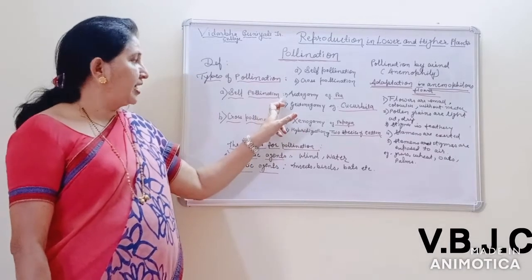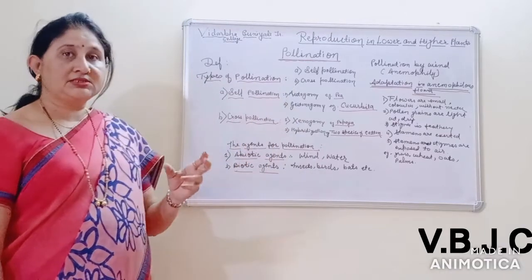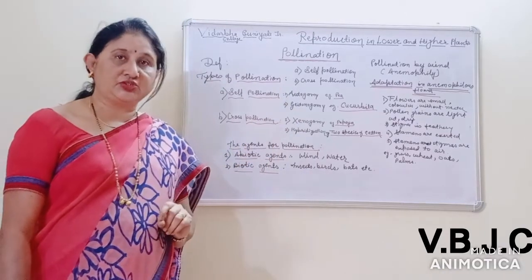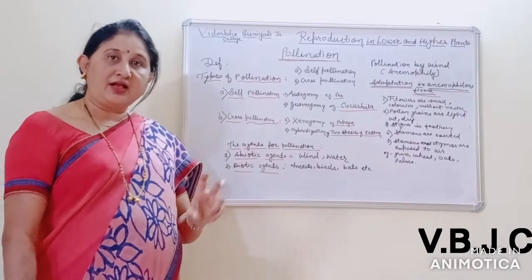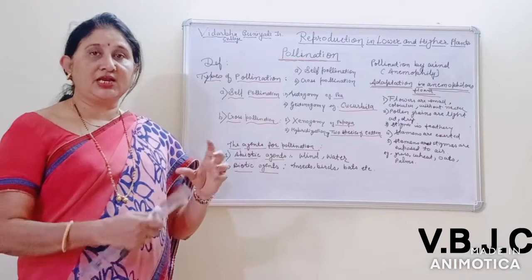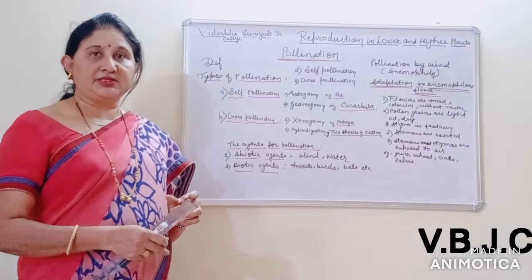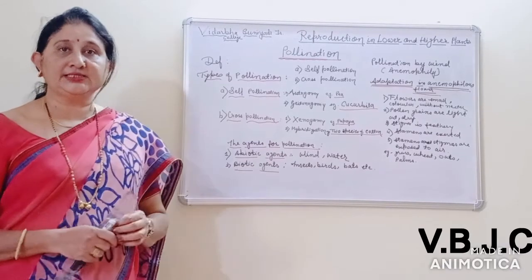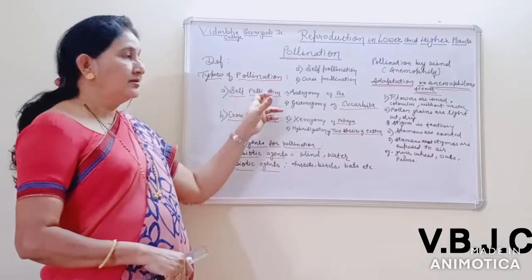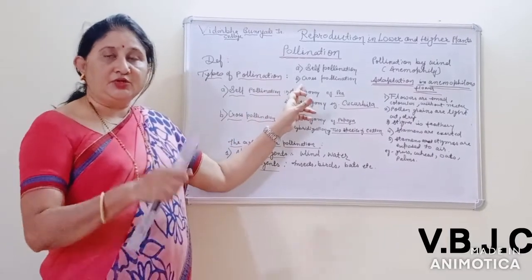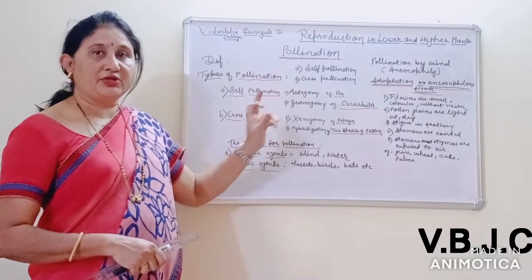In self-pollination, the flower must be bisexual, and after the maturity and dehiscence of the anther, the pollen grains are liberated and transferred from the anther to the stigma of the same flower. That is known as self-pollination.